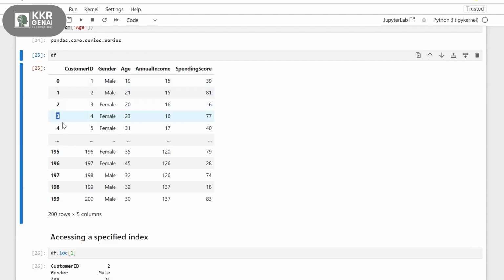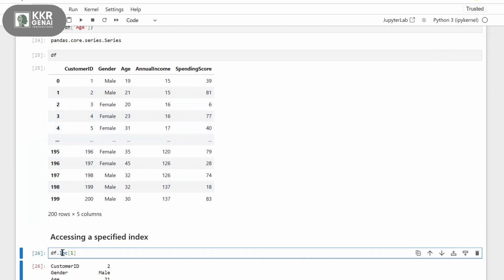If you want to access your data frame with these label names, then you will use loc. These label names can be 0 to 200, or you can change them. So if you want to access a particular element with label names, you can use the loc function.